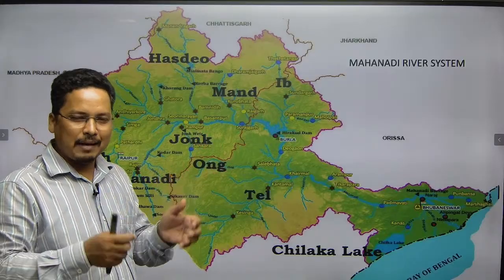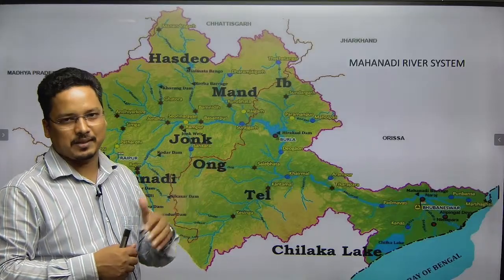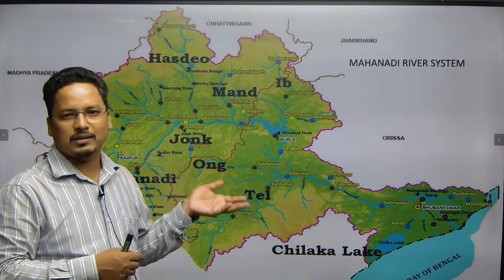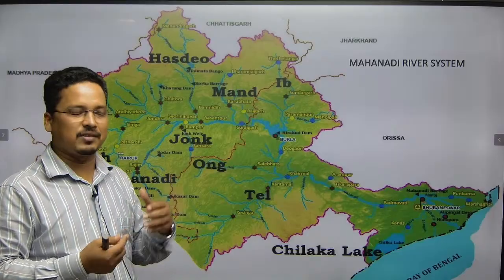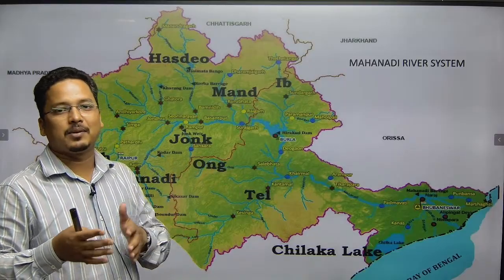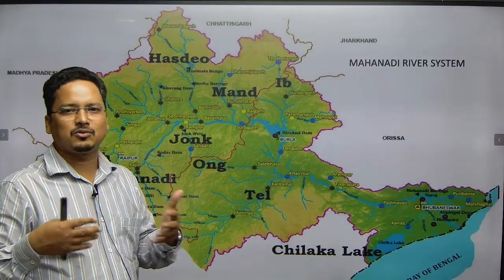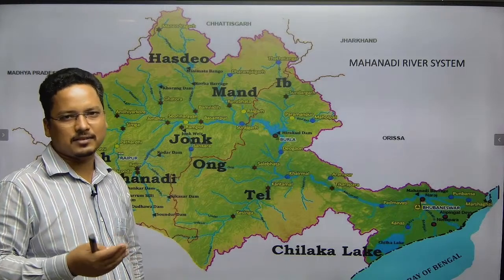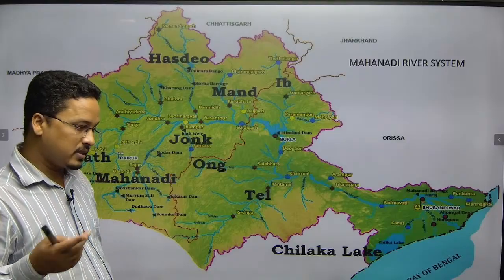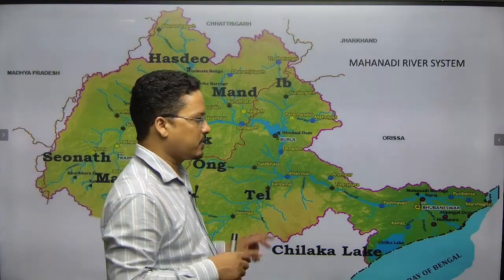Those who are capturing the water from all the way the catchment area. And the water divides also do there. They're dividing the water of the different rivers. Then the Mahanadi river is divided from the Godavari rivers through the structure, the landforms, the water divides, isn't it? So this is how the rivers move. The Mahanadi river, I have done it.